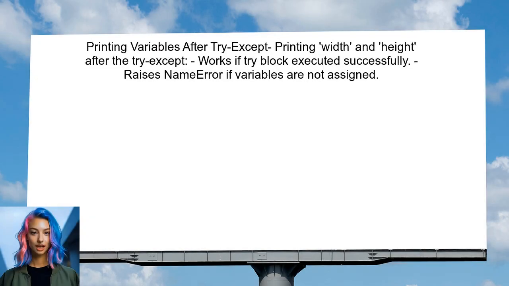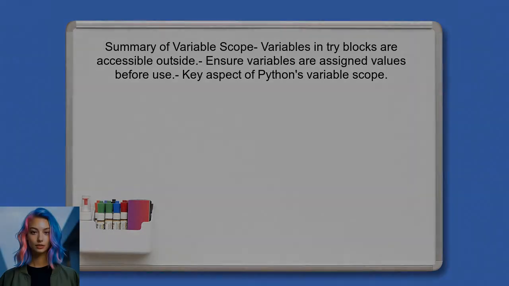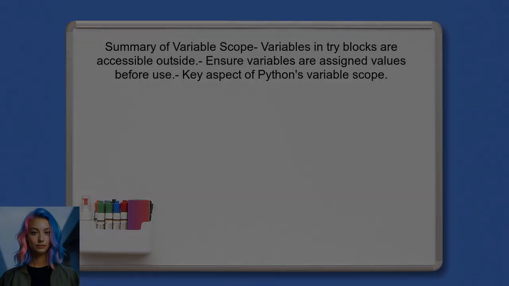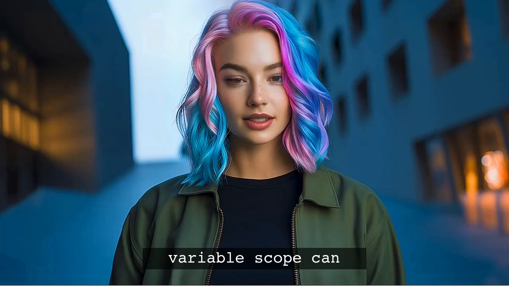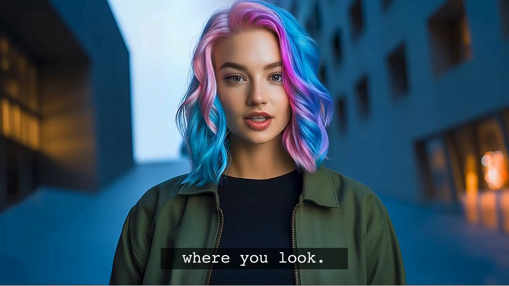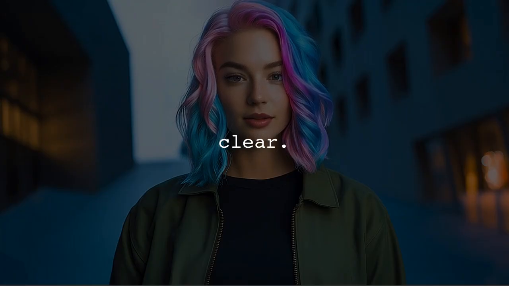In the user's case, if they try to print width and height after the try except structure, they will only be able to do so if the try block executed successfully at least once. Otherwise, a name error will occur. To summarize, the scope of variables in Python allows for access outside of try blocks, but it's essential to ensure they are assigned values before trying to use them. This is a key aspect of understanding variable scope in Python. Fun fact, Python's variable scope can sometimes feel like a magic trick. Variables appear and disappear based on where you look, but don't worry, we'll make it clear.